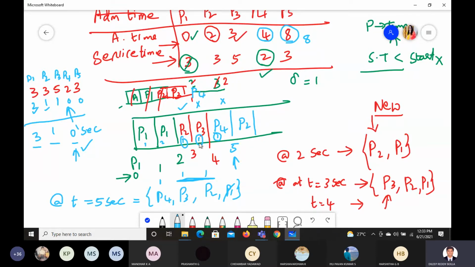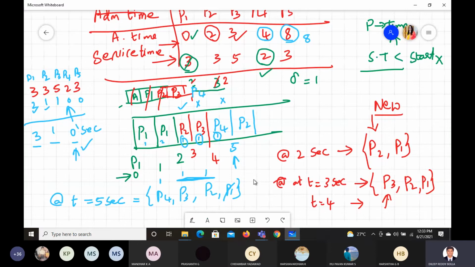P2 has taken 1 second. P3 has taken 1 second. P4 has taken 1 second. Now you need to check which one is least recently used. This one is recent and new. This one is comparatively old. So P2 we got. Let us check this thumb rule and verify it further. Now one more we'll check and go to the new problem without wasting time.